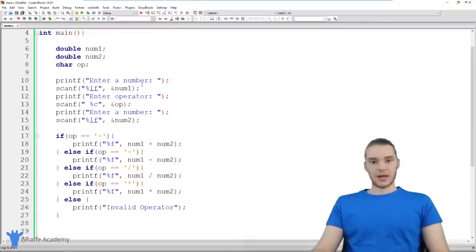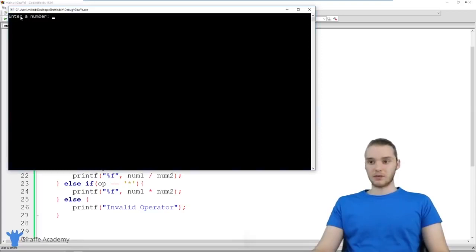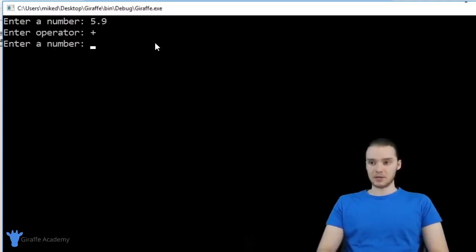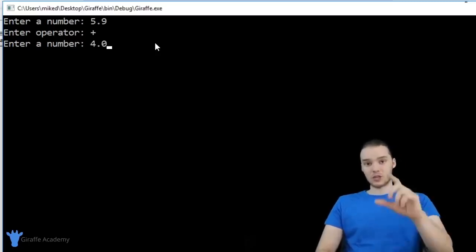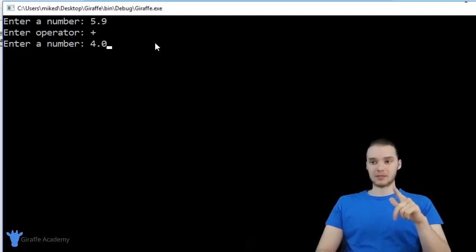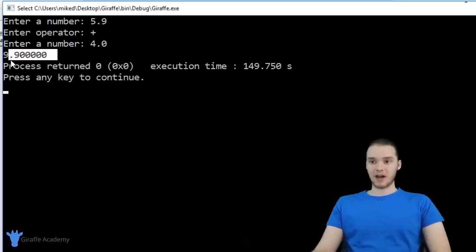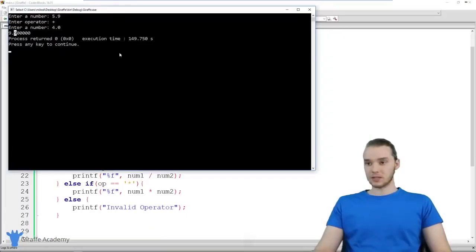All right, so let's go ahead and run this program. You can see over here it says enter a number, so we can enter a number. Let's enter in 5.9, and enter an operator. We'll add numbers, and now let's enter in 4.0. So we're going to add 5.9 and 4. When I click enter, we should go through all of those if statements and figure out what we need to do. And you'll see over here that we're adding 5.9 and 4 together, and we're getting 9.9. So looks like the program worked.